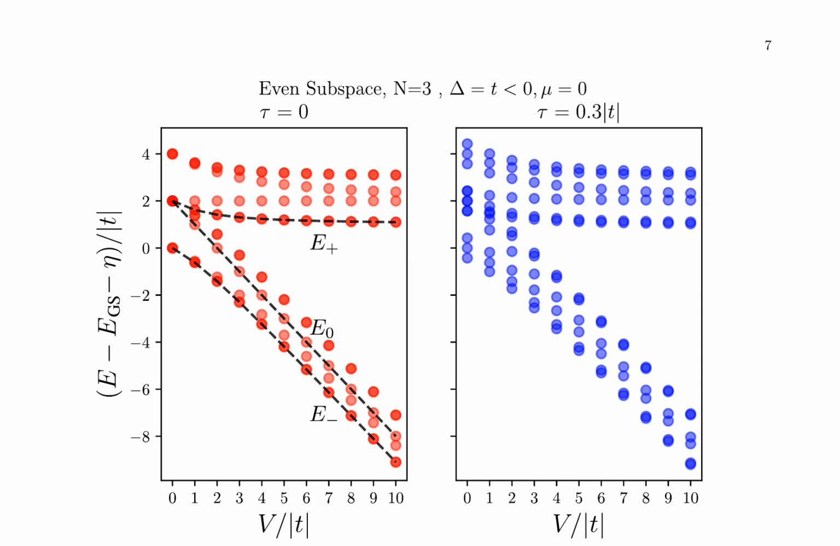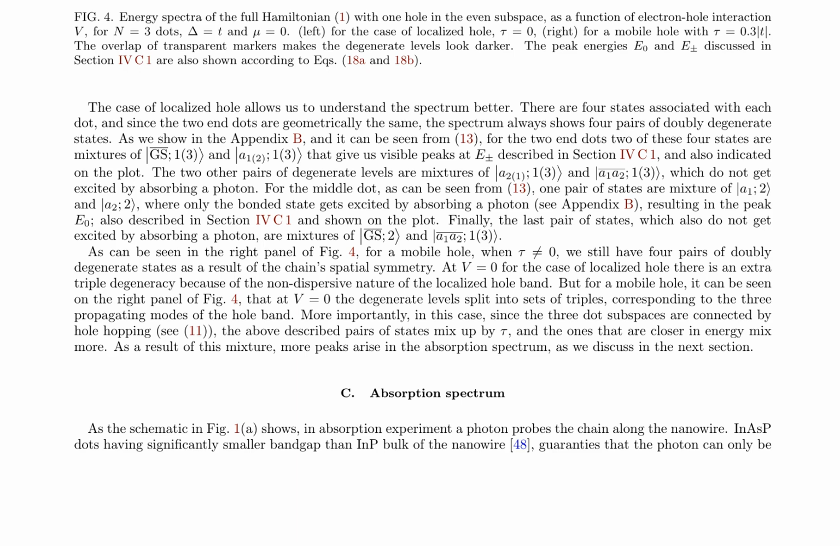The peak energies E0 and E plus or minus are identified and explained using equations 18a and 18b. For a mobile hole, the degenerate levels split into sets of triples, corresponding to the 3 propagating modes of the hole band. The mixing of states due to hole hopping leads to additional peaks in the absorption spectrum.